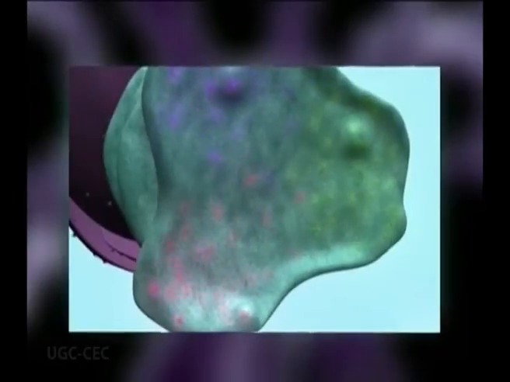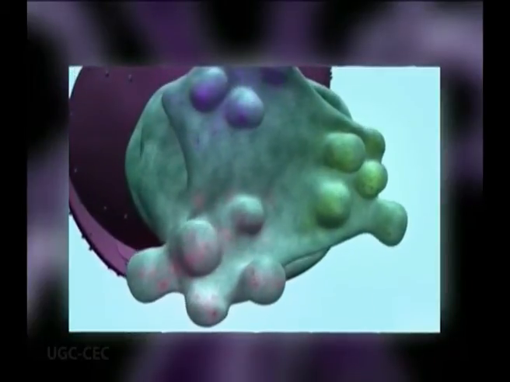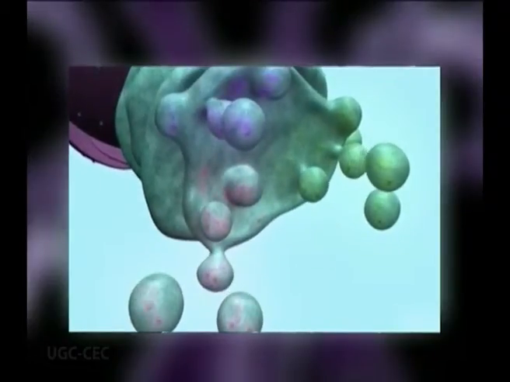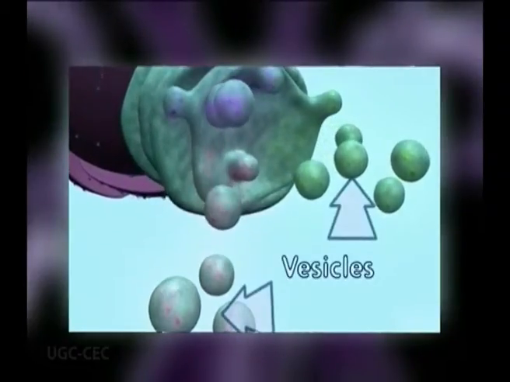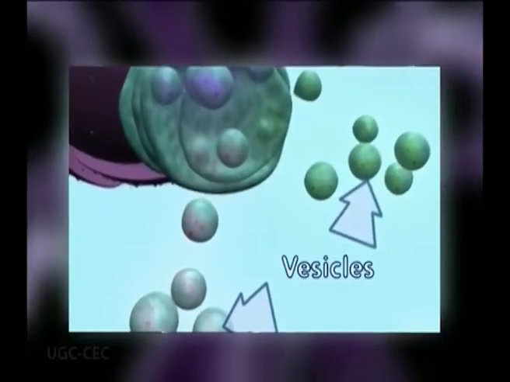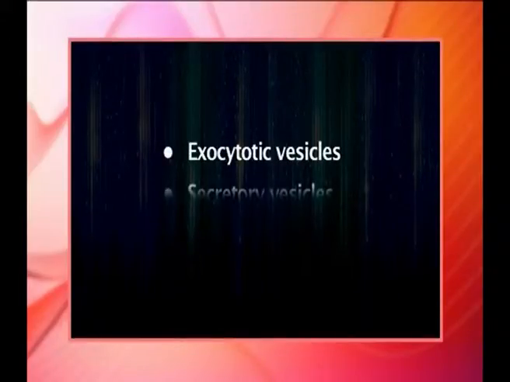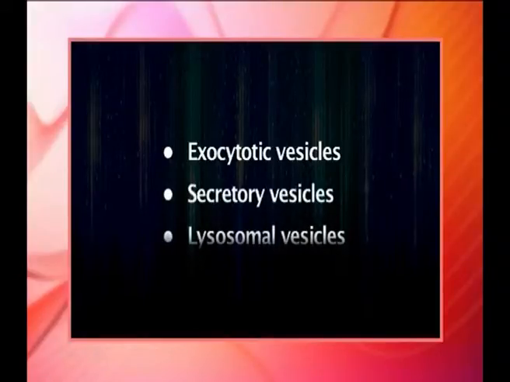Those proteins destined for areas of the cell other than either the endoplasmic reticulum or the Golgi apparatus are moved through the Golgi cisternae towards the trans face, to a complex network of membranes and associated vesicles known as the trans-Golgi network. This area of the Golgi is the point at which the proteins are sorted and shipped to their intended destination by their placement into one of at least 3 different types of vesicles, depending upon the signal sequence they carry: number 1, the exocytotic vesicles, number 2, secretory vesicles, and number 3, lysosomal vesicles.